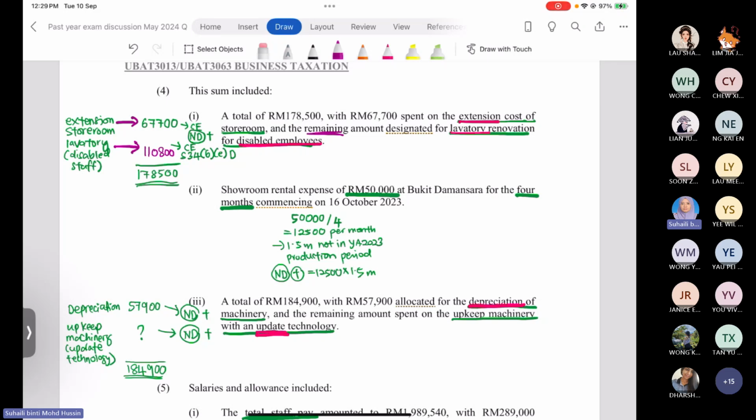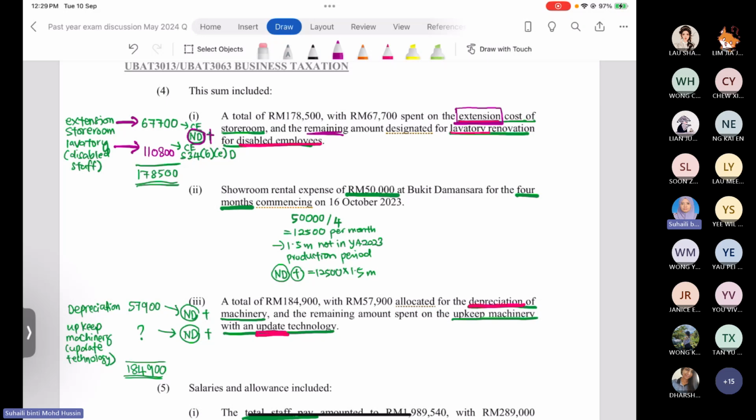So the extension of the storeroom, the key point is there already. When you make an extension of the storeroom, you add value to the existing asset, so this item is categorized as capital expenditure. 67,700 ringgit already appears in the SOCI, which means the amount is already deducted in arriving at the net profit before taxation. But for taxation, since this item is capital expenditure and is not listed in any specific section, the amount is not allowed for deduction. So 67,700 ringgit will be added back.